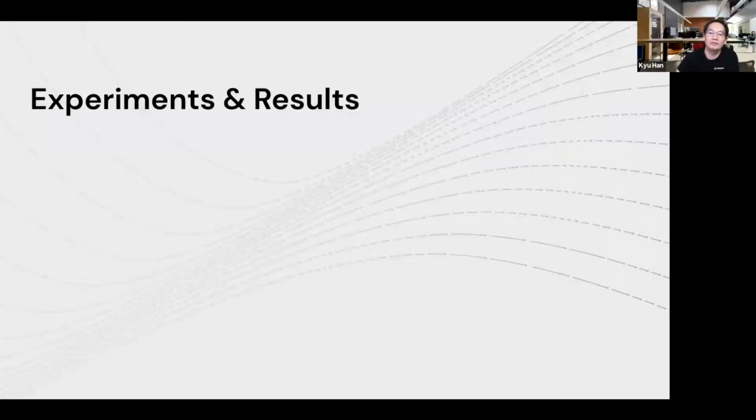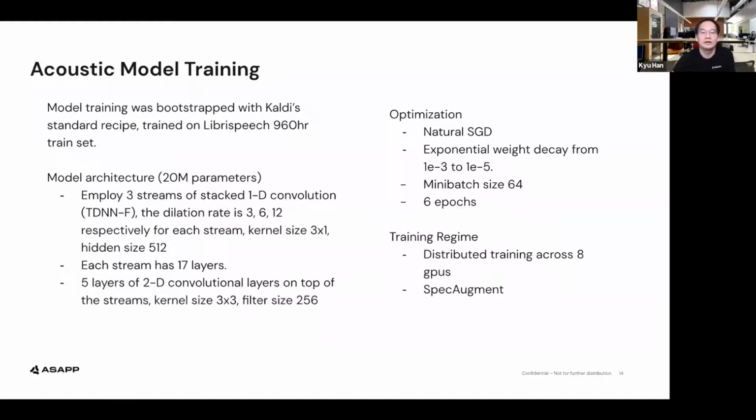Cool. Let's see how we set things up for our experiments. The acoustic model training was bootstrapped with Kaldi's standard LibriSpeech recipe. The models were trained on the LibriSpeech dataset of 960 hours. Regarding the model architecture, we employed 3 streams of stacked 1D convolutional layers in Multistream CNN.